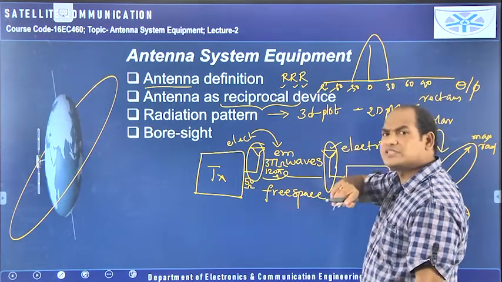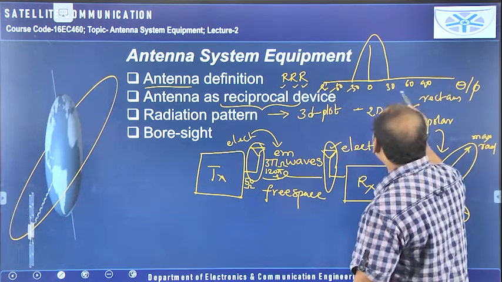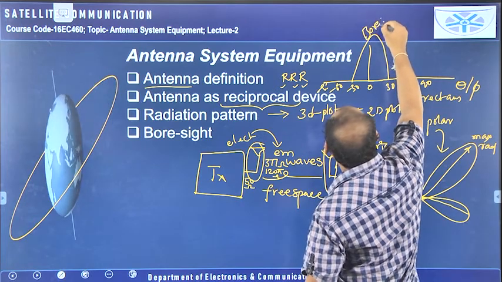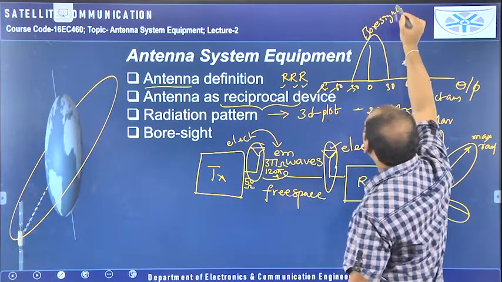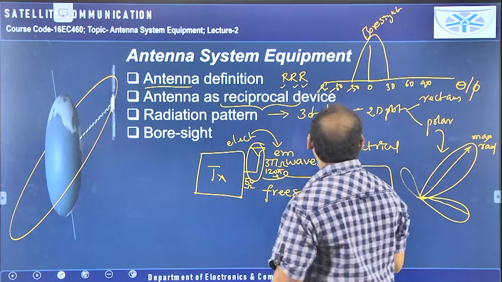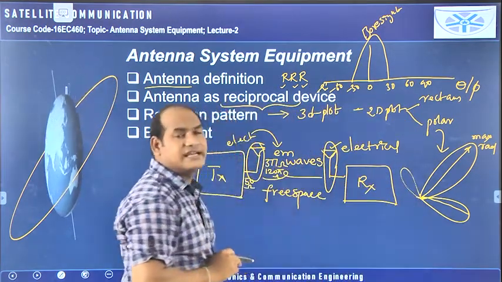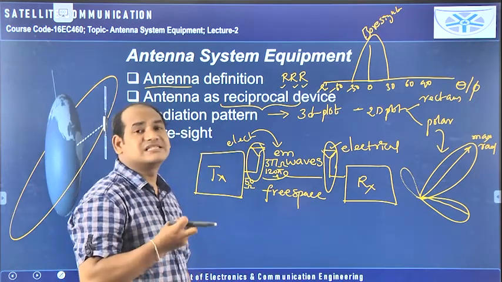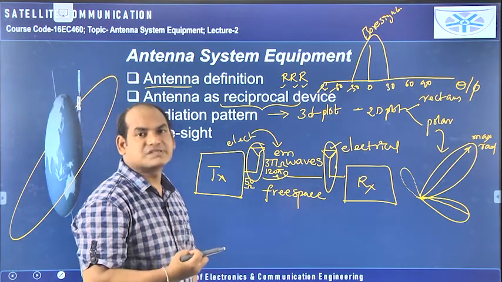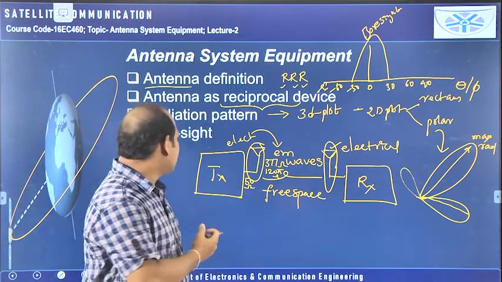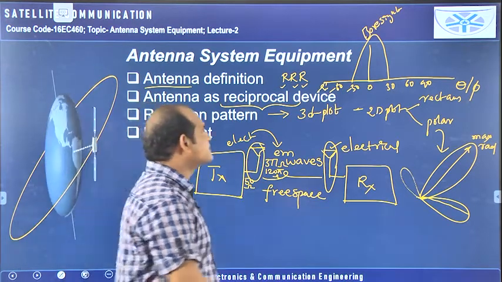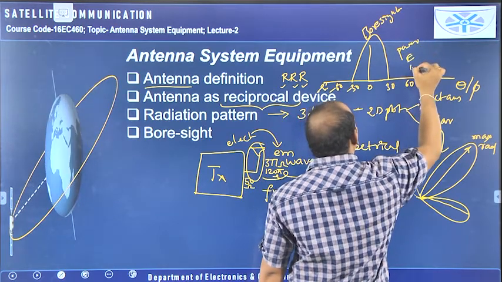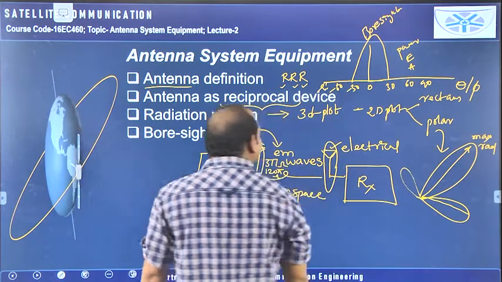In which direction? Theta means we can tell that is direction only. So in which direction is the maximum amount of radiation there? That is called boresight, the boresight direction. Okay, so the radiation pattern is the plot, the graph of the received signal strength of the antenna with respect to the angle. I can define the radiation pattern like this. Received signal strength can be power, electric field, or magnetic field. Okay, so in this way we can define it.